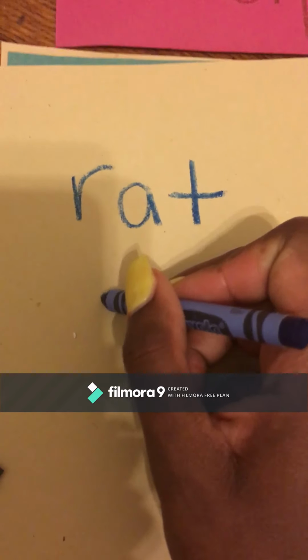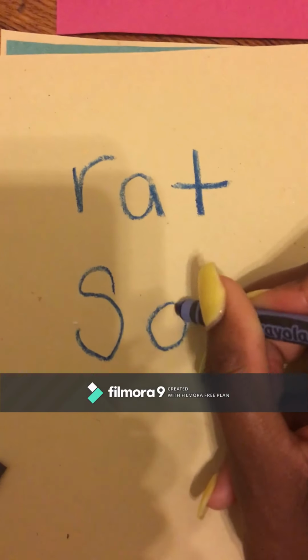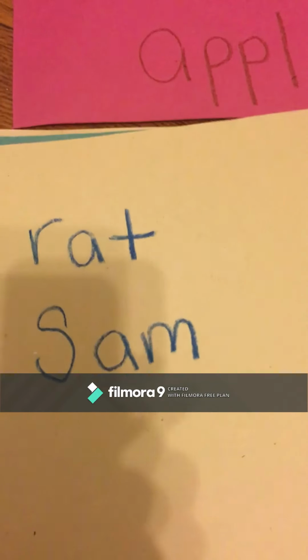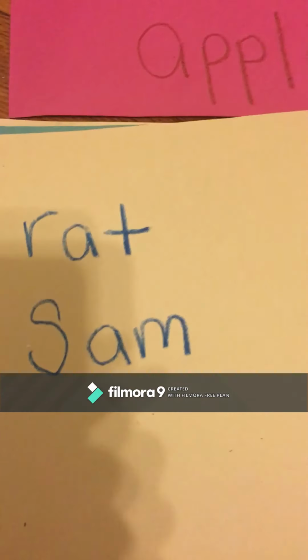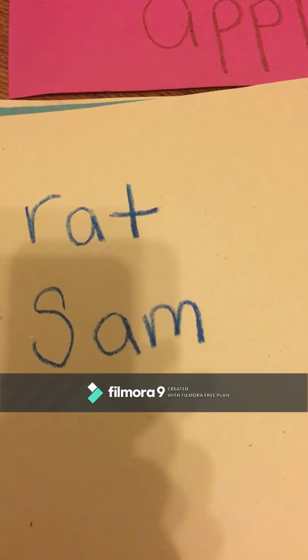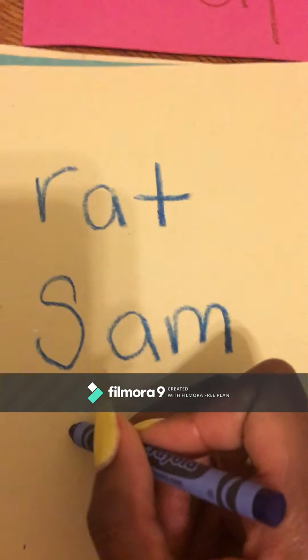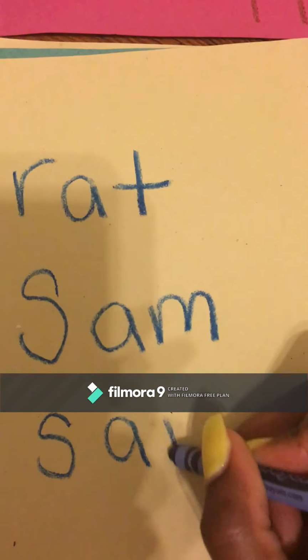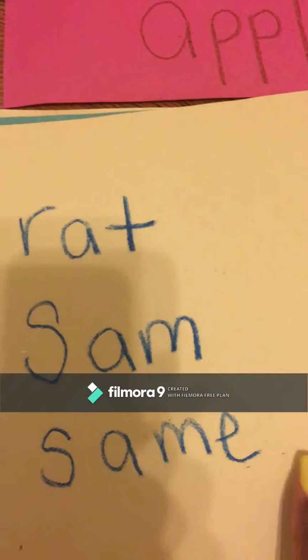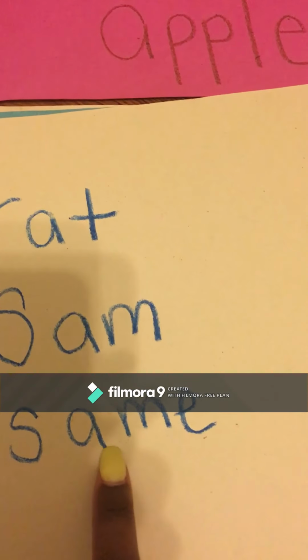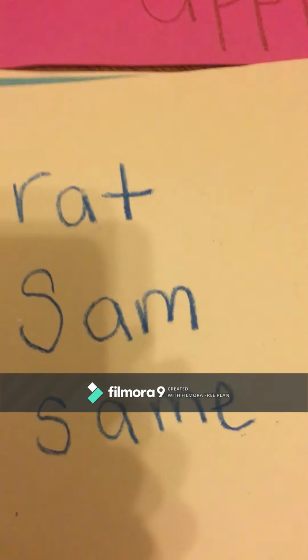What about Sam? Like my friend's name is Sam. Nice. Very nice job. We have no E at the end because we have that short A sound. Sam. What about same? Very nice. I love how you put that E at the end because we have that long A sound. Same. Let's do one more.